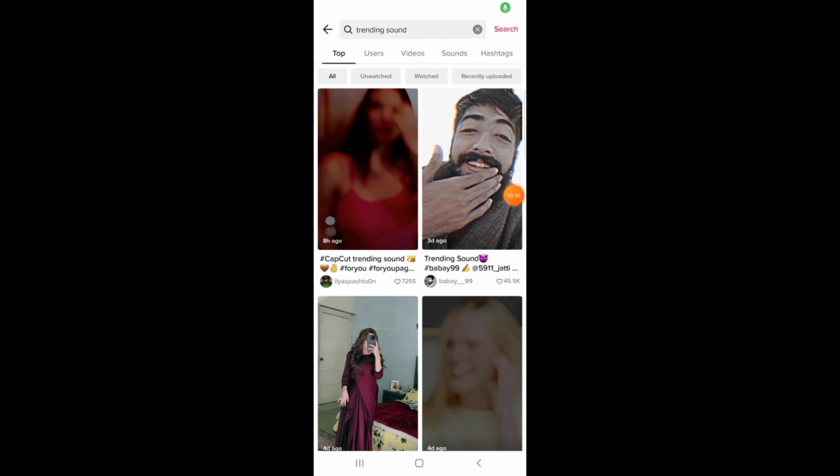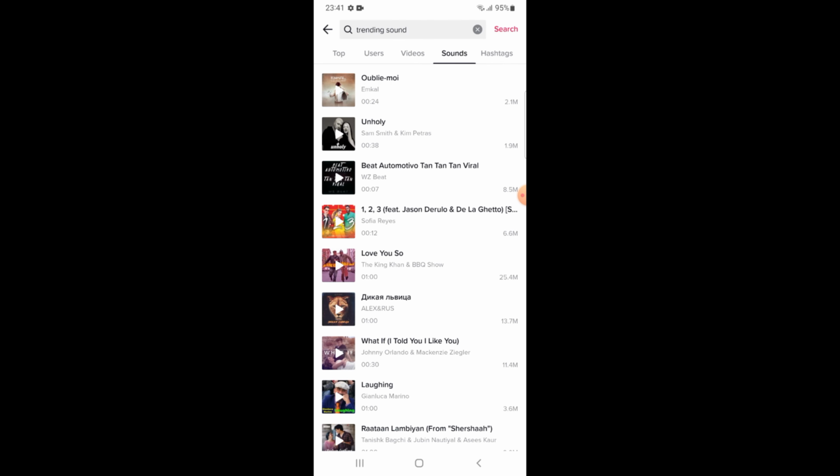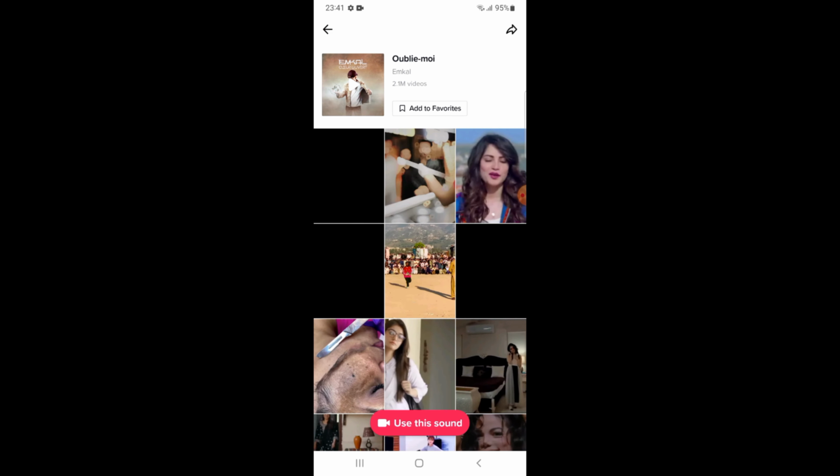You will see several options at the top of your screen. Tap on sounds. This interface will appear. Click on the first one. Then here all trending sounds will appear. You may send it to anyone through here.